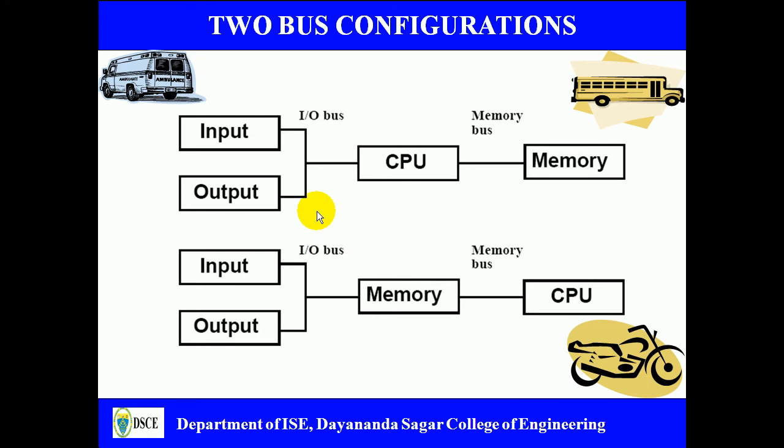Next we have a two bus configuration. Here you can see that there are two types of buses. One is the IO bus, and the other is the memory bus. You can have two different types of two bus configurations. Here the CPU is the mediator between the IO unit and the memory, and in the second case the memory is the intermediate between the input unit and the CPU. In both cases we have an IO bus as well as a memory bus. This kind of configuration is called a two bus configuration.